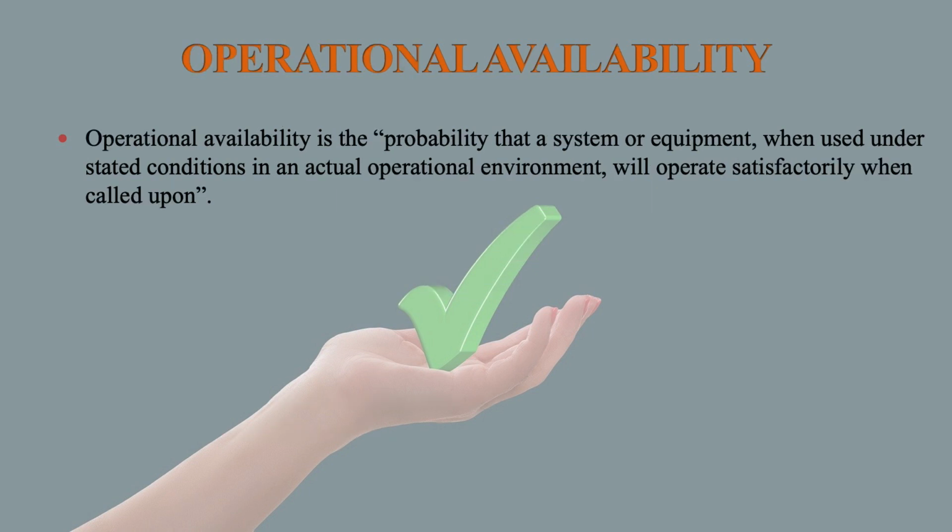Operational availability is the probability that a system or equipment, when used under stated conditions in an actual operational environment, will operate satisfactorily when called upon.